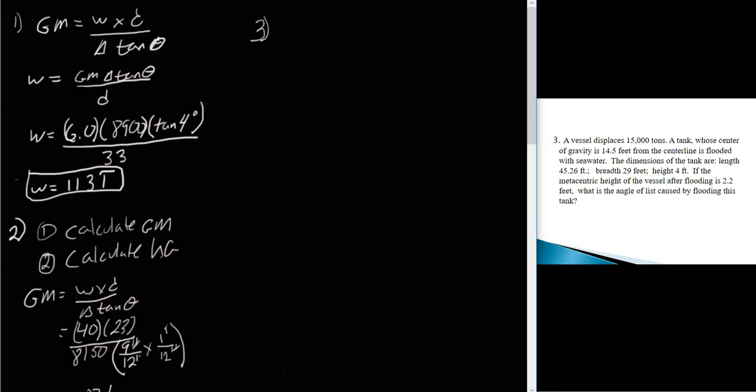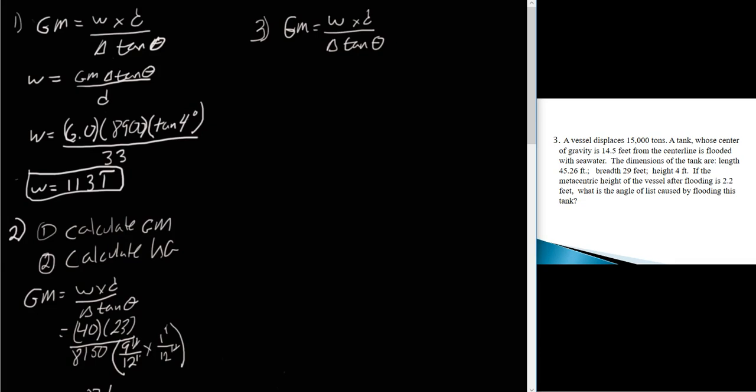So we're going to have to do a couple things. First of all, we're going to have to figure out the volume of that tank. Okay, so all right, we need our formula here. So we have GM equals weight times distance over displacement tan theta. Okay, but in this case, we want to actually solve for list.